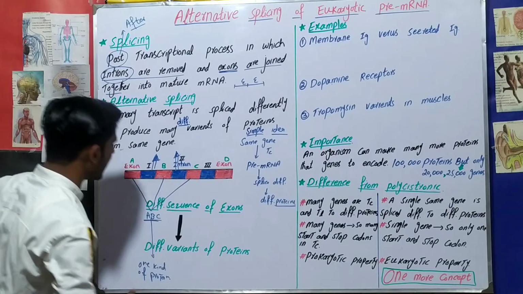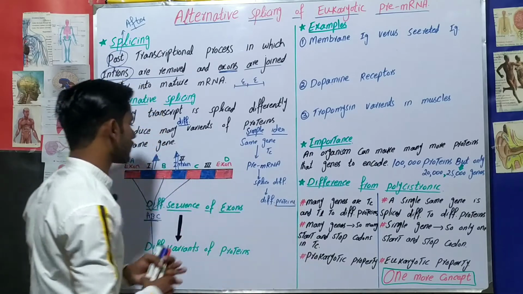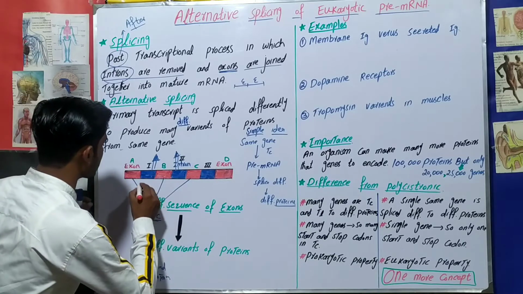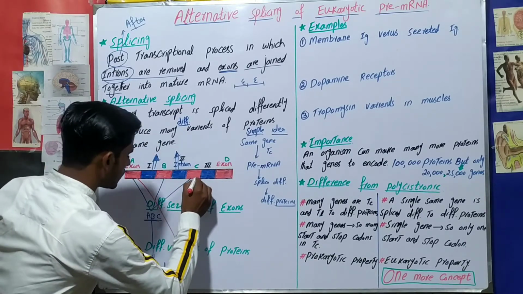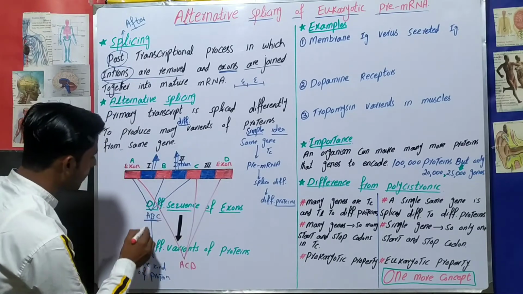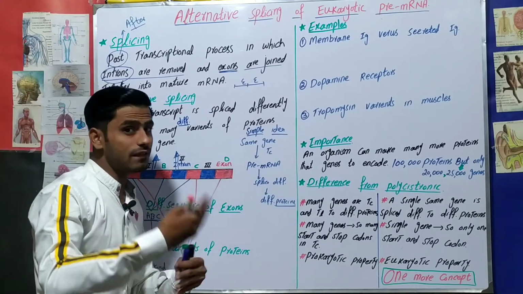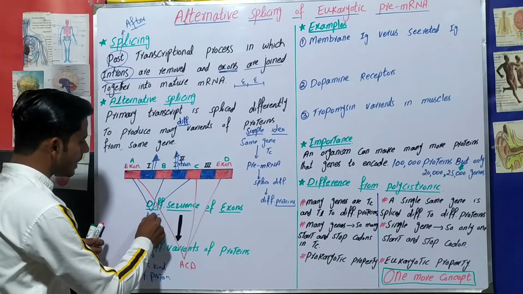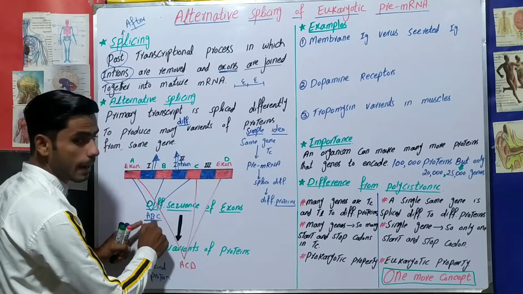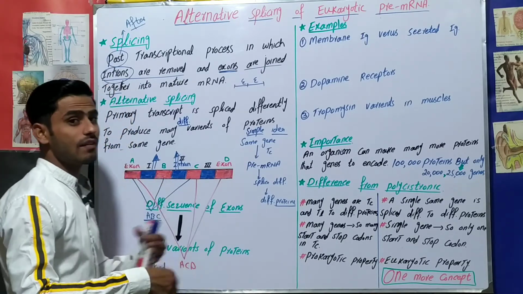Now we will move on. In the next thing, this is one kind of splicing, and in another kind of splicing, other introns will be removed and another three exons will join together. Let's suppose at this time A, C and D exons will join together. In the previous setup it was A, B, C, and in this way A, C, D. So exons are joining in a different sequence because of different splicing.